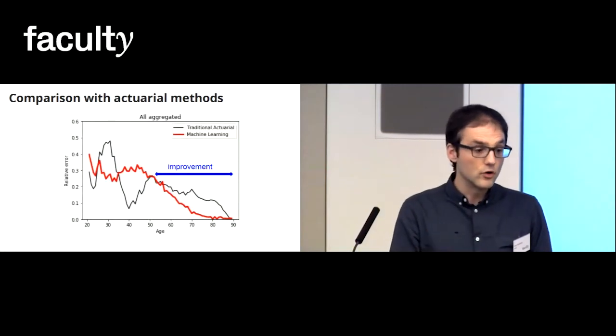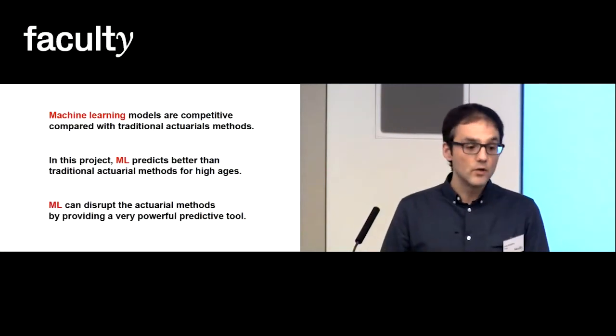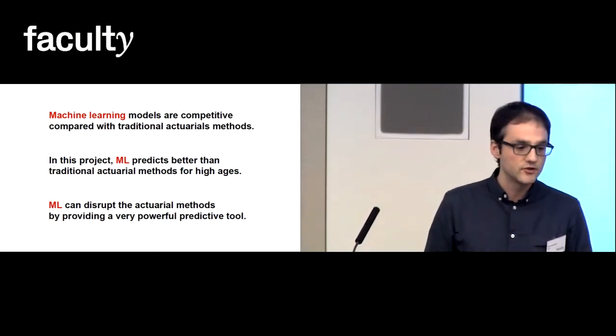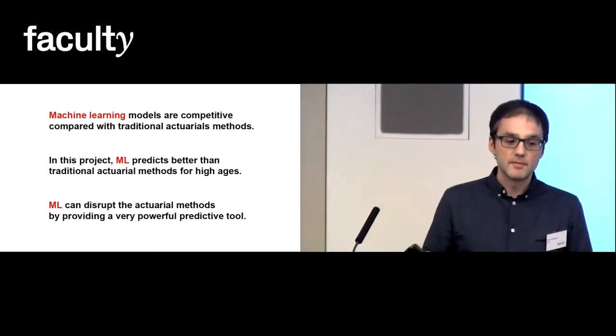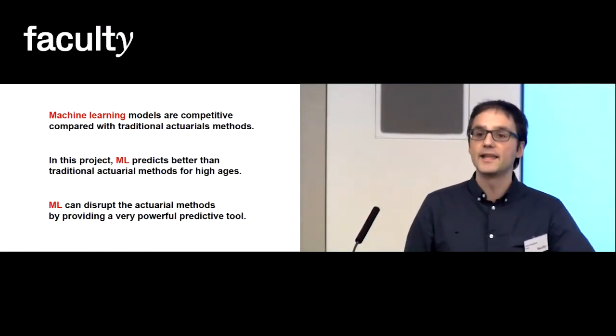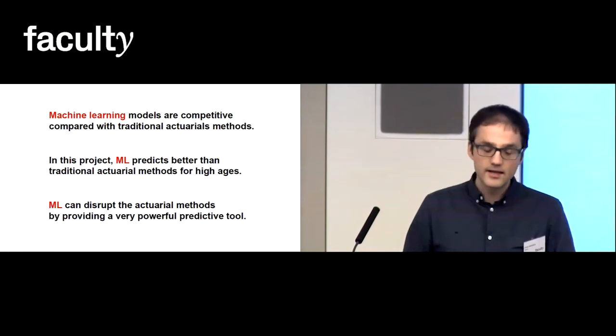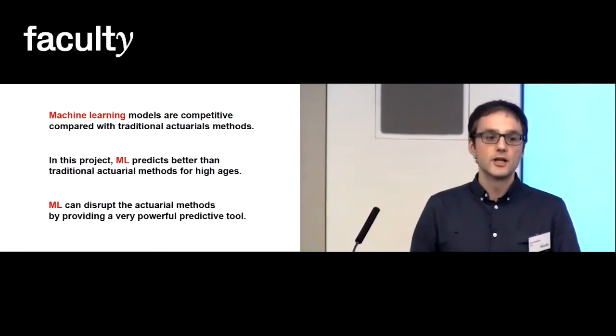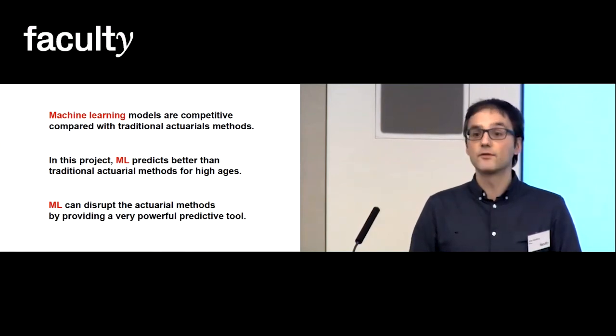So to conclude, machine learning models are very competitive compared with the traditional actuarial methods. In this project, machine learning predicts better than traditional actuarial methods for high ages. And I really think that machine learning can disrupt the actuarial methods by providing a very powerful predictive tool.